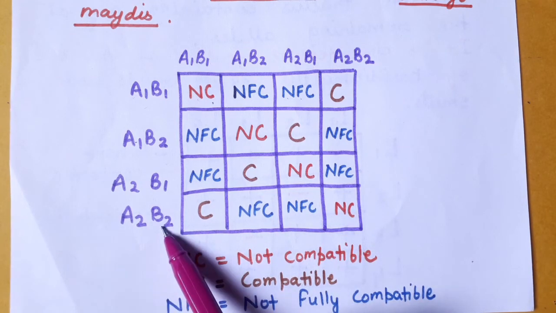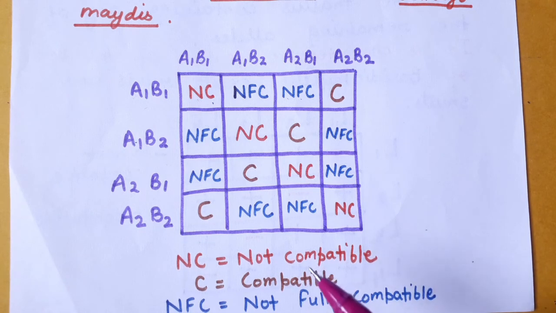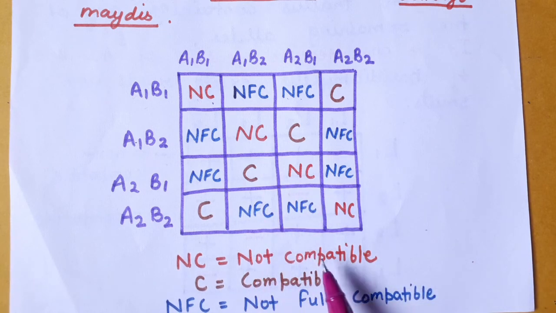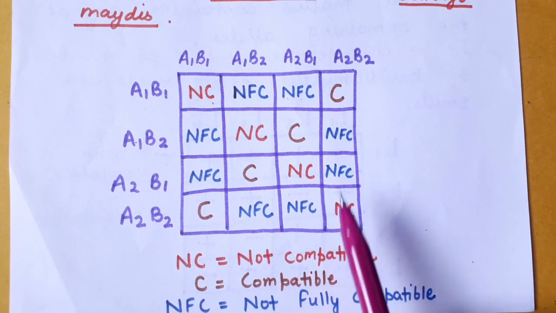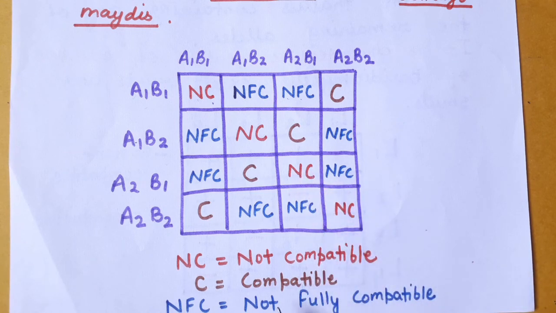Last one is A2B2 and A2B2. Both the alleles are similar, so you will get not compatible. So these are the results that represent tetrapolar multiple allele heterothallism. You will get a compatible result when both the alleles are different. You will get a not compatible result when both the alleles are similar in nature, and you will get a not fully compatible result when one of the alleles is